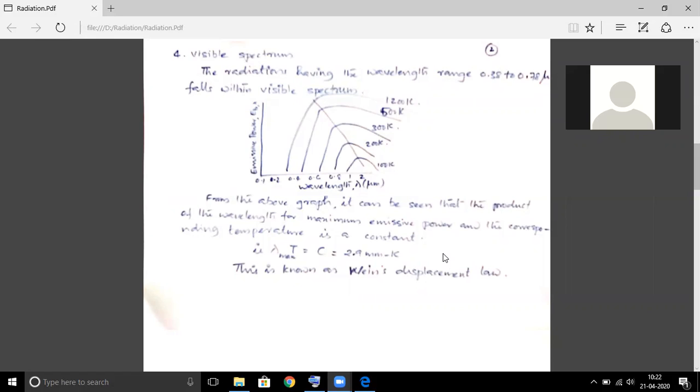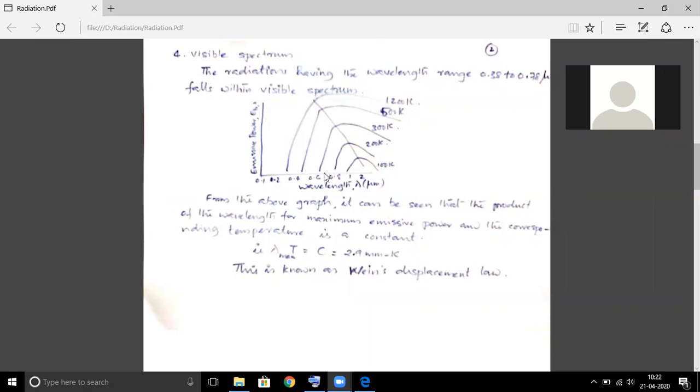So now we will talk about the visible spectrum. The visible spectrum means there is a domain of wavelength starting from 0.38 micrometer to 0.78 micrometer.